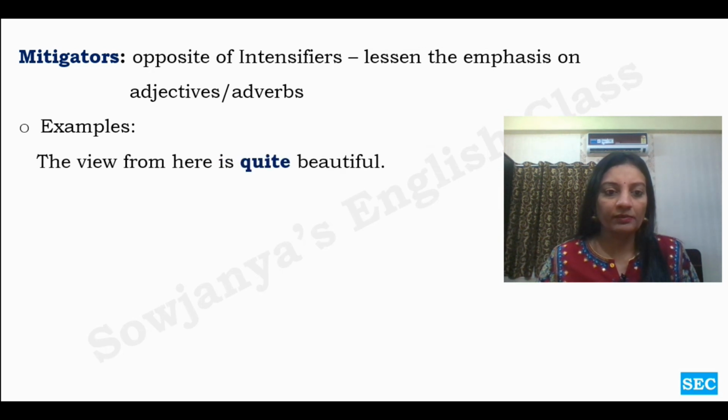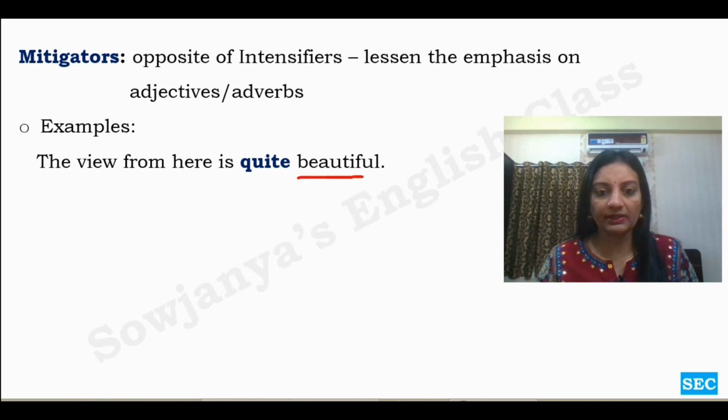Examples. The view from here is quite beautiful. So here, the view from here is beautiful. That is our adjective. How beautiful? Quite beautiful. See, I don't say that it is really the best view, but it is okay, kind of, quite beautiful. It can be more beautiful, but it is only this beautiful. So we are reducing the intensity of this adjective beautiful here.